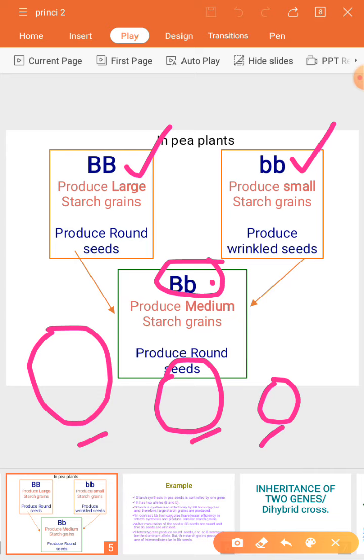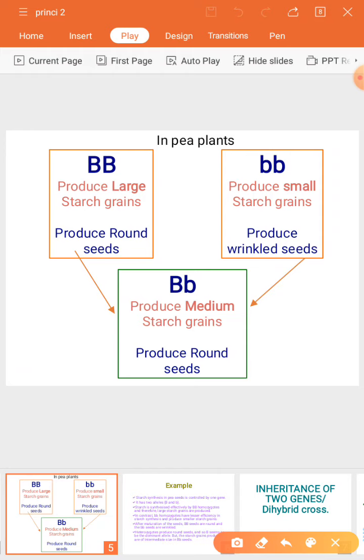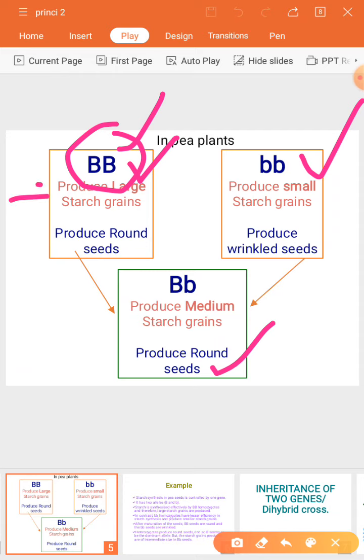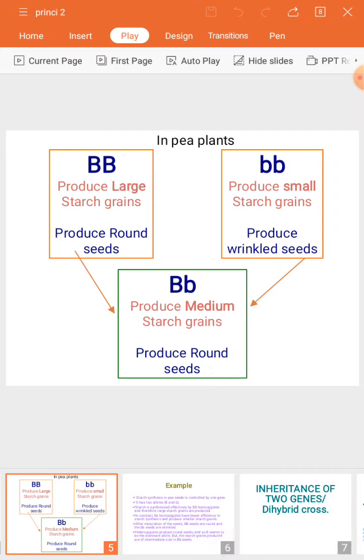Chlorophyll, you have understood its function. It ultimately produces the starch, so starch will be present inside these grains. When the seeds are produced, the shape of the seeds is also determined by the same gene. That's pleiotropy. When I say pleiotropy, one gene has multiple effects. Now this gene has two effects, two characters. Multiple characters by a single gene is called pleiotropy. I hope it is clear now. Let me know if you have doubts on this.